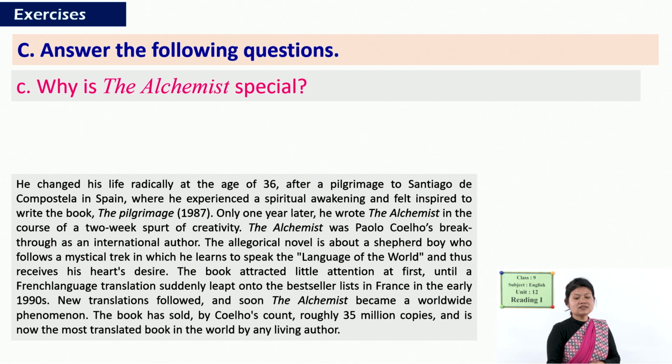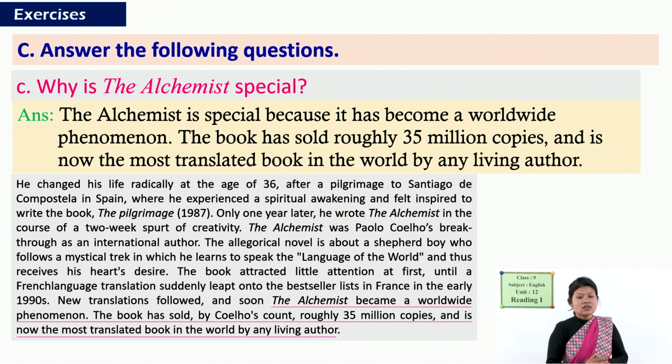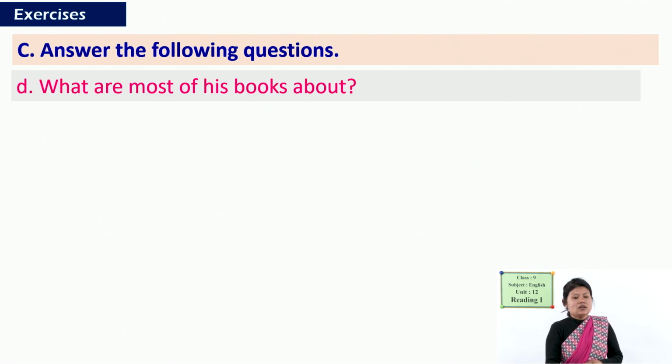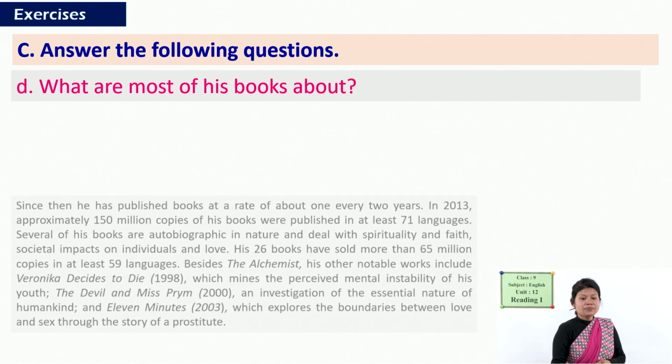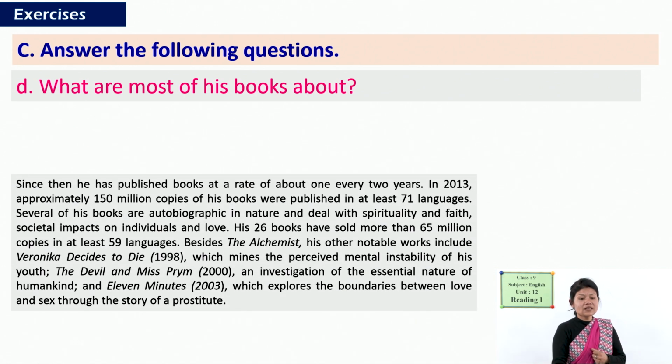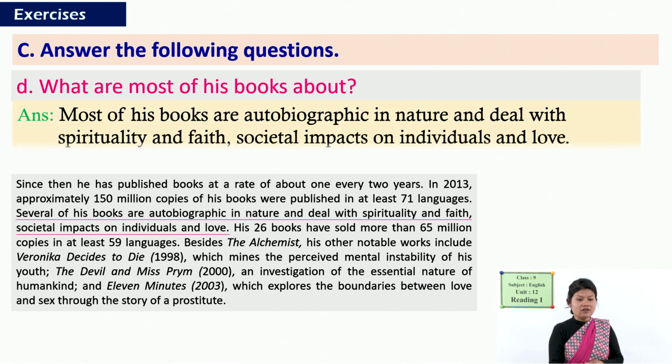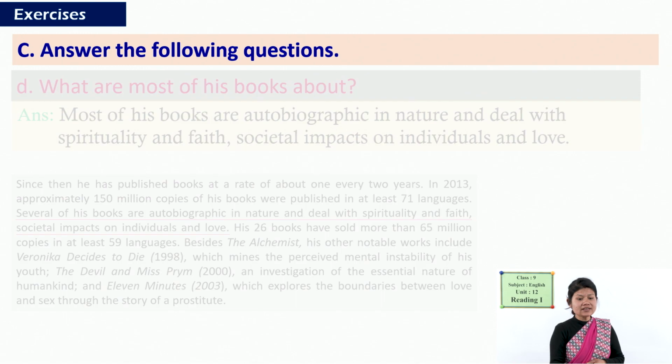Third question, why is The Alchemist special? You can find the answer in this paragraph. It is special because it has become a worldwide phenomenon, and it has sold roughly 35 million copies according to Paulo Coelho. Yes, and it is the most translated book in the world by any living author. And what are most of his books about? So, what are the specialities of his books? Yes, you can find the answer in this paragraph. Yes, they are autobiographic in nature, they deal with spirituality and faith, societal impacts on individuals and love. So, this is the answer you can write.